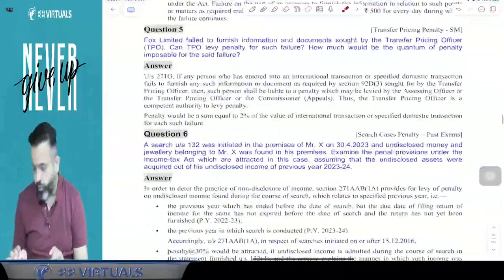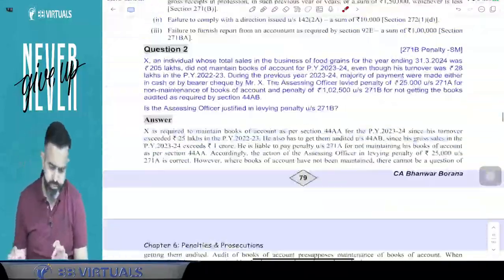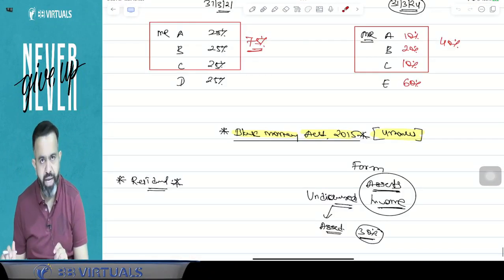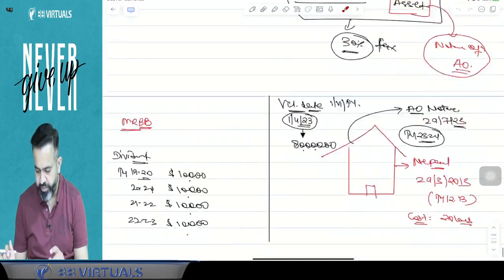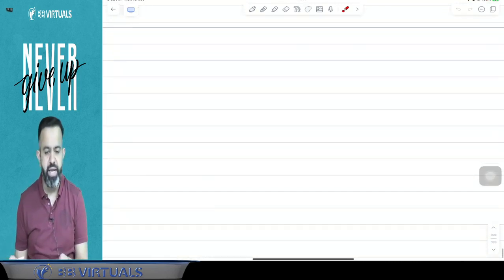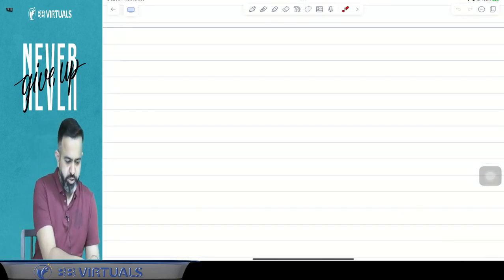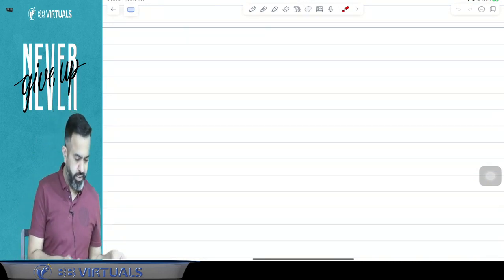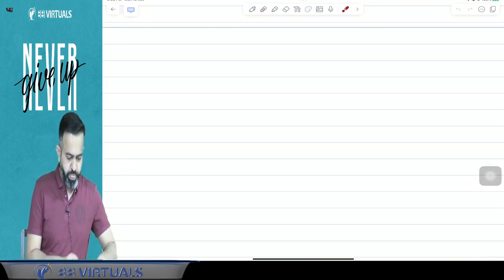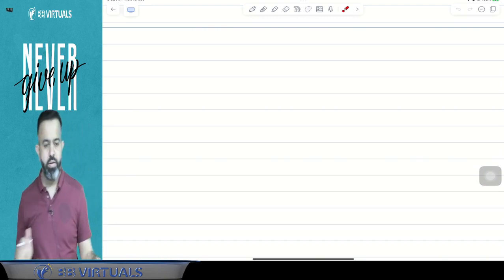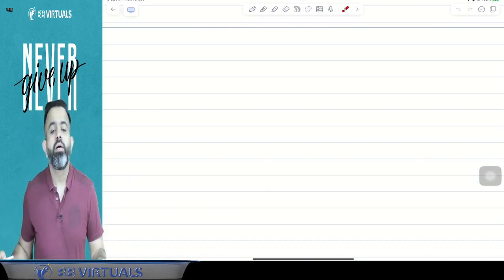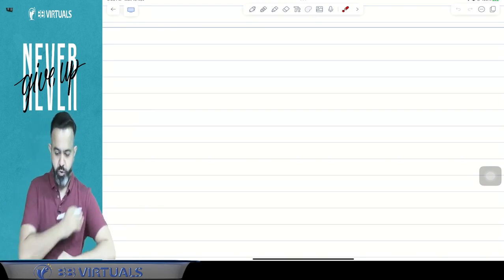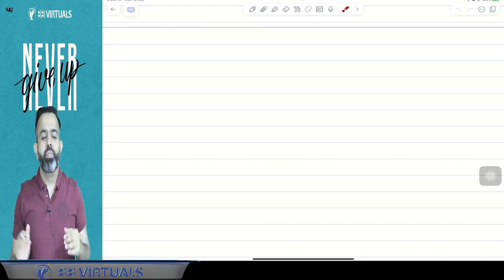That topic name was miscellaneous provision. Now today, which topic do you wish to study first, black money or set off and carry forward? Tell me, black money or set off and carry forward? Nehal. Black Money Act or set off and carry forward? Which topic do you wish to study first?